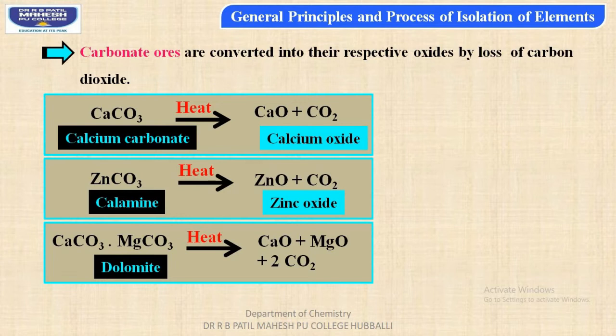And the next point is that the ore particles become porous in nature when calcination has been carried out.